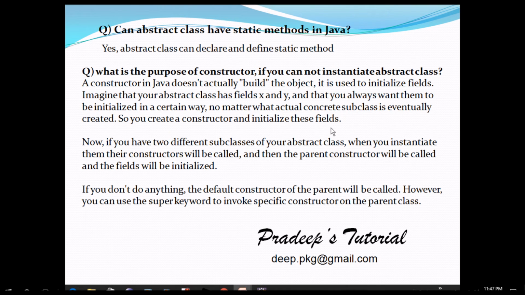Now, if you have two different subclasses of your abstract class, when you instantiate them, their constructor will be called, and then the parent constructor will be called and the fields will be initialized. If you don't do anything, the default constructor of the parent will be called. You can use the super keyword to invoke a specific constructor on the parent class.